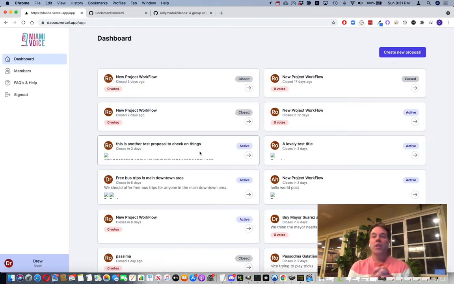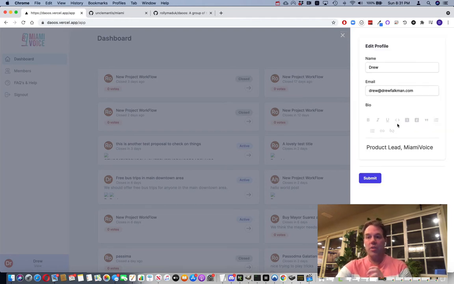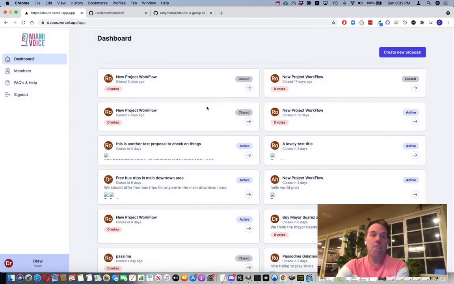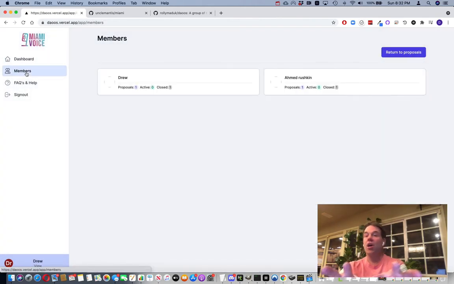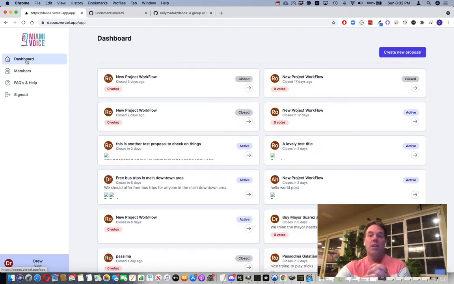And once you're in, now you're in Miami Voice. So a couple quick things. You have your own profile. You can edit it. The image editing is a little buggy, but it will be there. You can change your name. You can add email if you want to, and you can add whatever kind of a bio you want to as well. Additionally, you'll be able to see other members that are in the system. There's some help as well if you need to figure out how to use it.